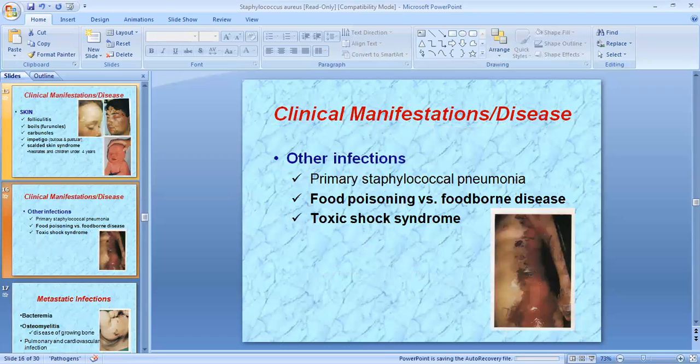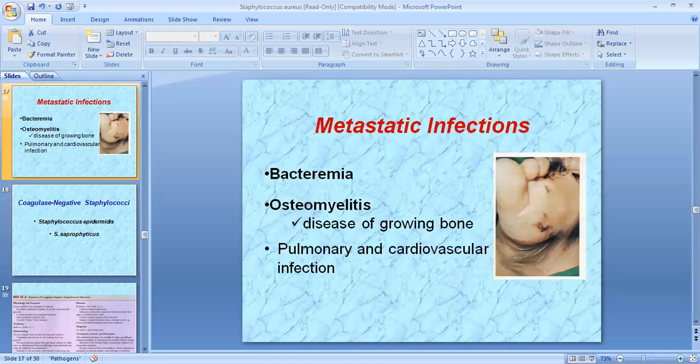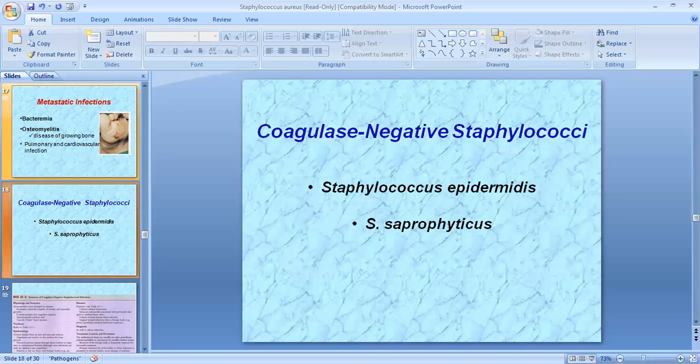Now other clinical manifestations are there, like primary staphylococcal pneumonia, food poisoning versus foodborne disease, and toxic shock syndrome. Metastatic infections like bacteremia, osteomyelitis, and pulmonary and cardiovascular infections can be caused by this bacteria.